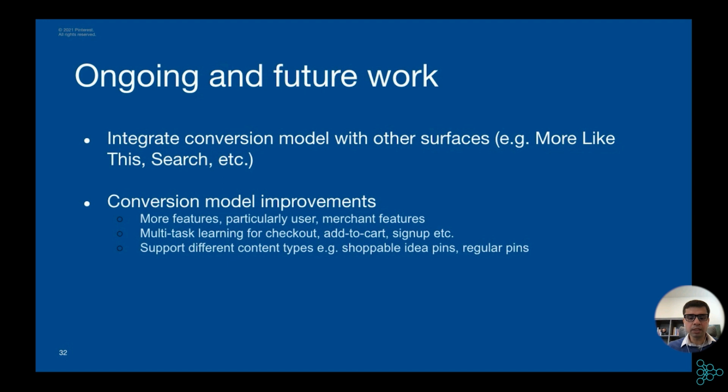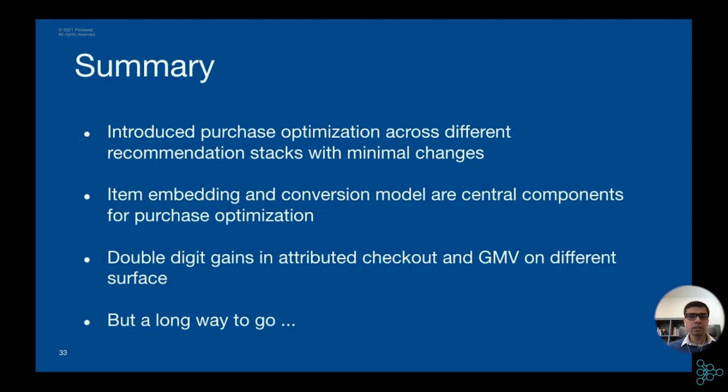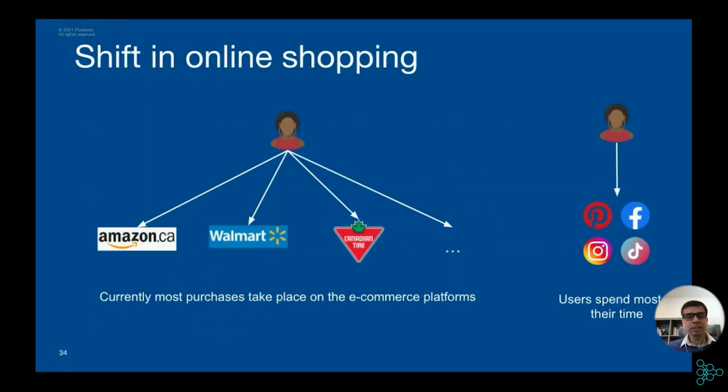So that was all about how we do purchase optimization. To summarize, we introduced purchase optimization across different recommendation stacks with minimal changes. And we showed that item embedding and conversion model are the two key components in our purchase optimization. And we often observed double-digit gains in attributed checkout and GMV on different surfaces. But for us, we are just starting. There's a long way to go.